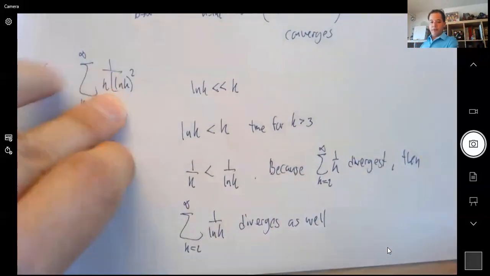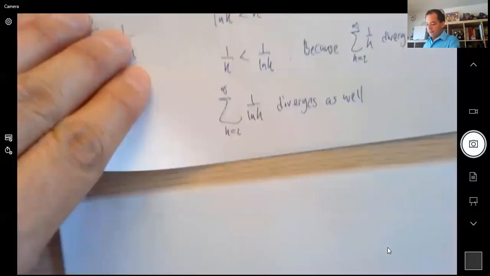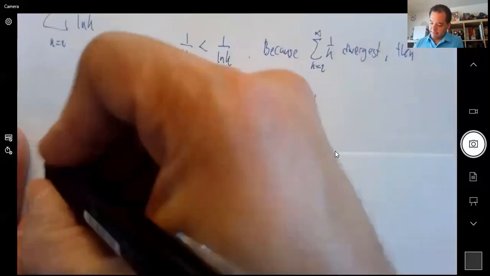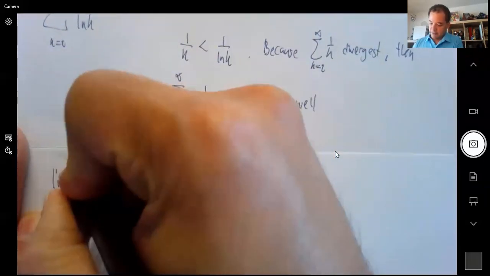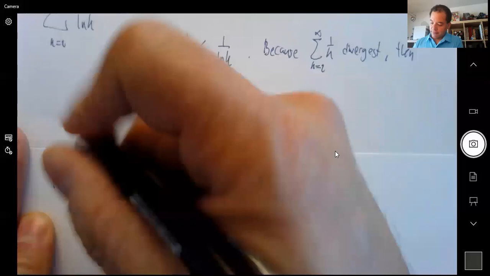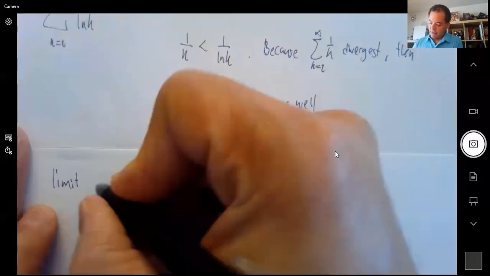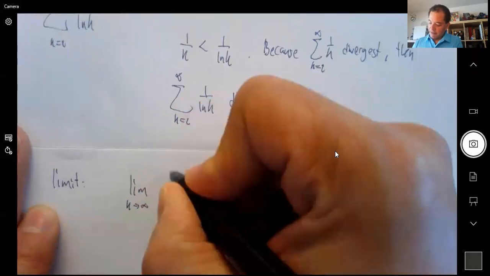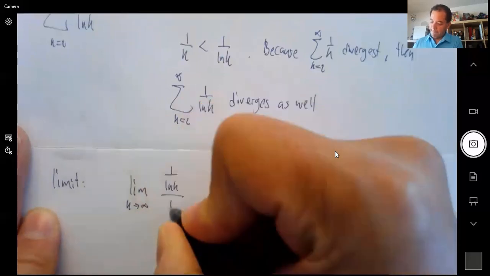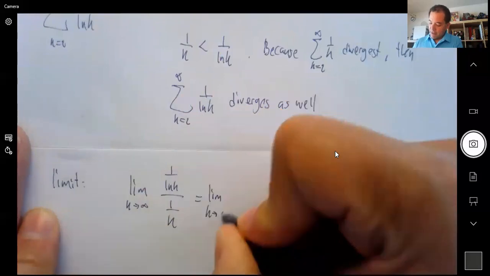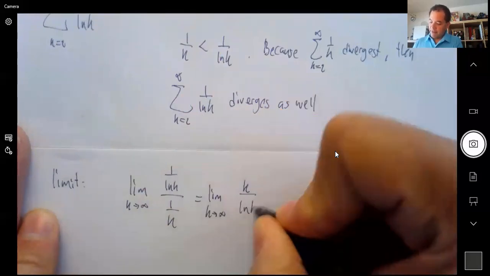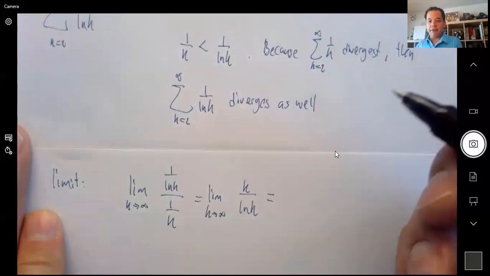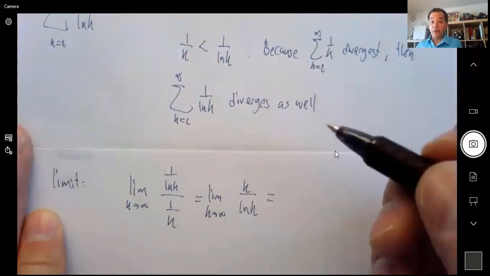You could also do a limit comparison. If you wanted to do limit comparison, you would do the following limit. When k goes to infinity, 1 over ln k divided by 1 over k, that's k over ln k, which you could do with L'Hopital's rule, or you could use the fact that we already know which function grows faster than the others.